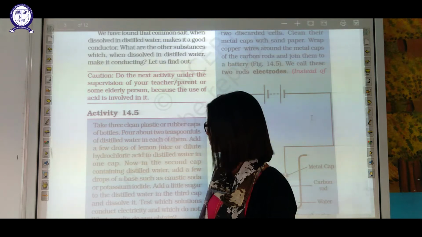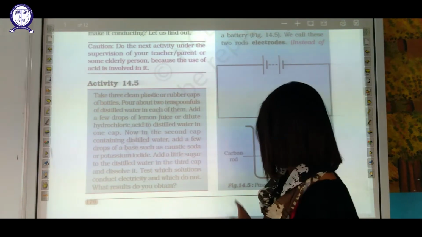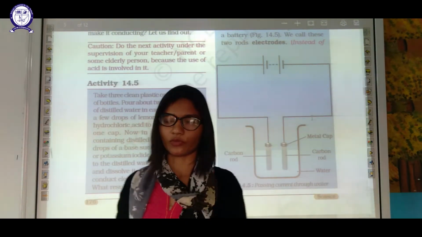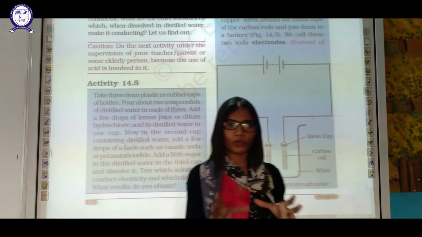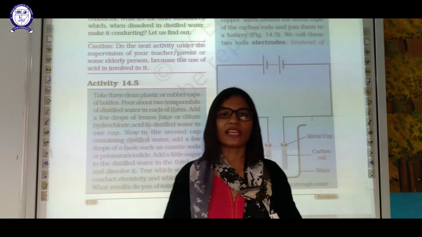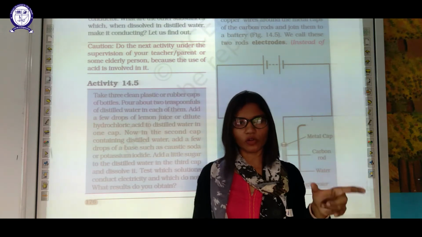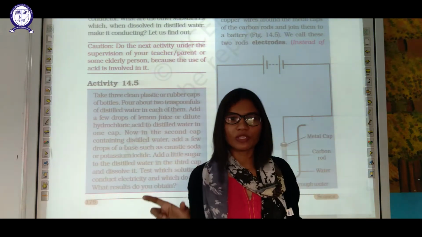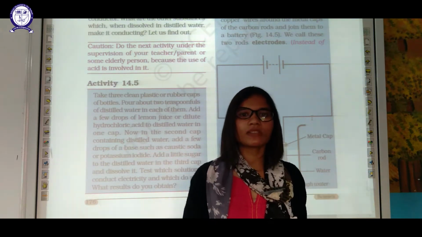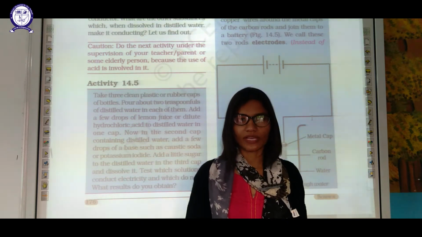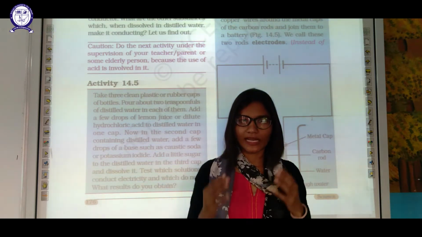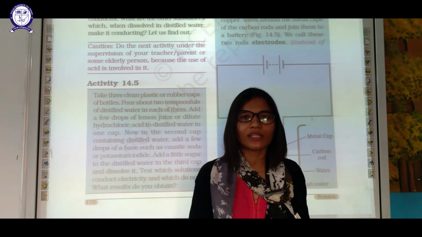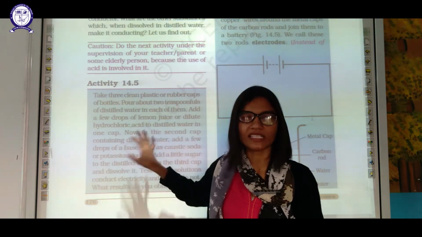So next topic is your electrolysis. For that, you have to know few terms regarding this electrolysis. What is electrolysis? Electro plus lysis. Lysis means breakdown. Electro means in presence of electricity. In electrolysis, we break down the things in presence of electricity.